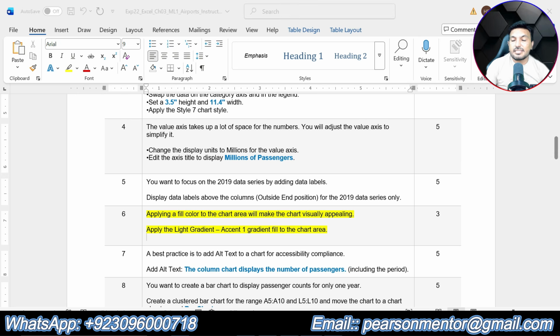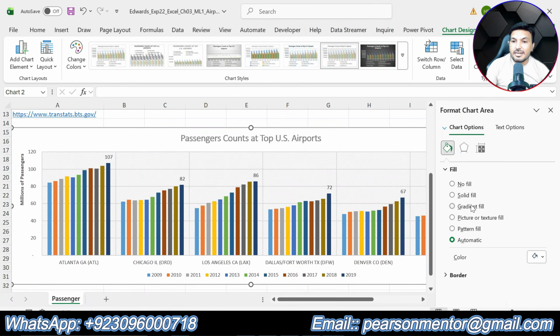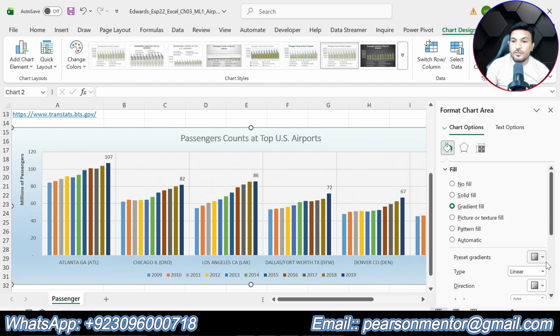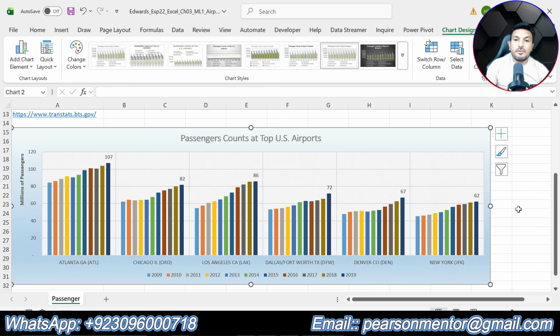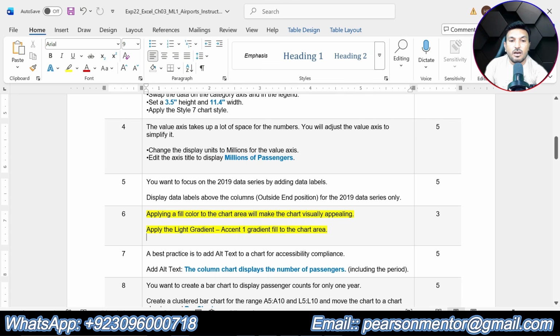So go to fill color and select gradient fill, and from here select light gradient accent 1. So the first one is the light gradient accent 1. So this is the fill color that we are supposed to apply. So I have applied the light gradient accent 1 fill color to the chart area of this clustered column chart. Okay. So that is all about step number 6. Now we are supposed to do next step, that is step number 7.